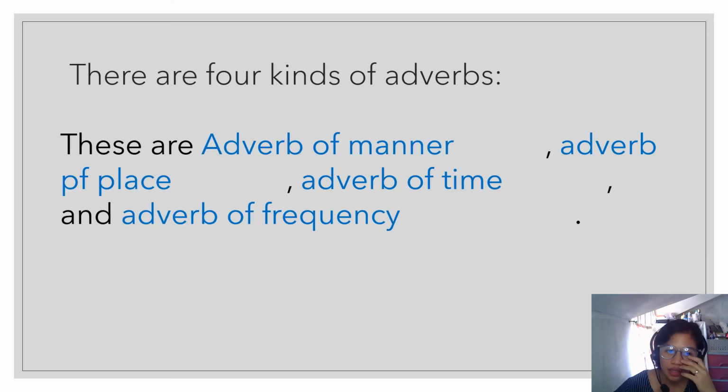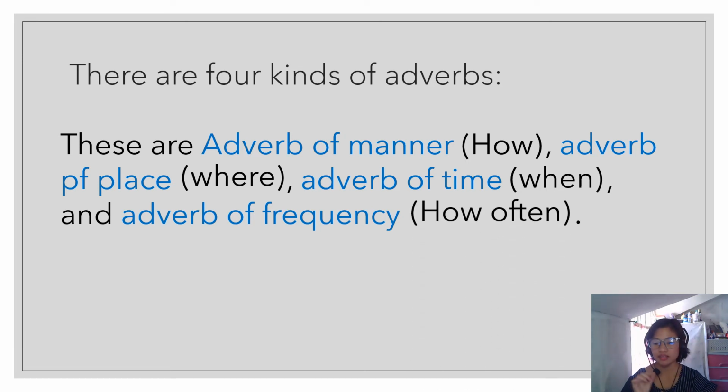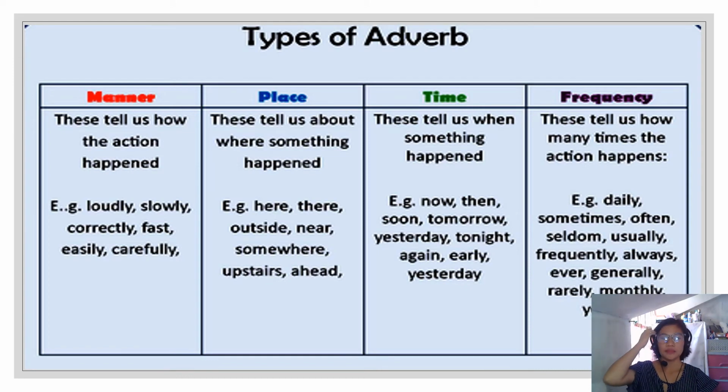Okay? So there are 4 kinds of adverb. And these are the adverb of manner that answers the question how. The adverb of place that answers the question where, because it is an adverb of place. Adverb of time that answers the question when. Okay, when something happened. And the last one, the adverb of frequency that can answer the question how often. Okay, how often the action is being done. So, these are the types of adverb. The manner, place, time, and frequency.